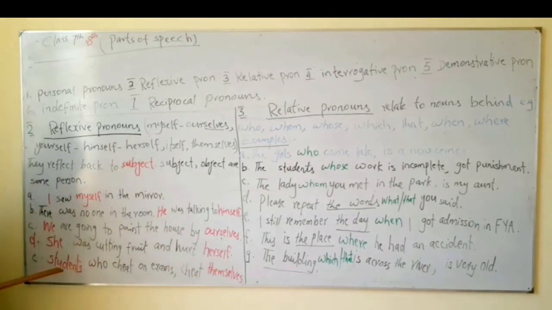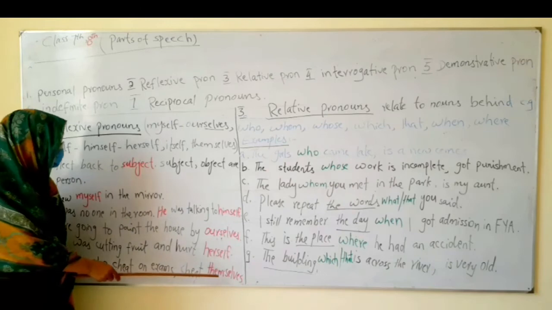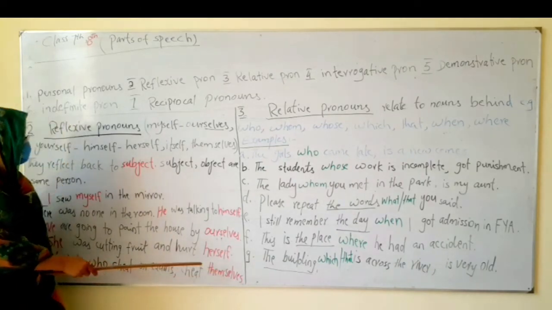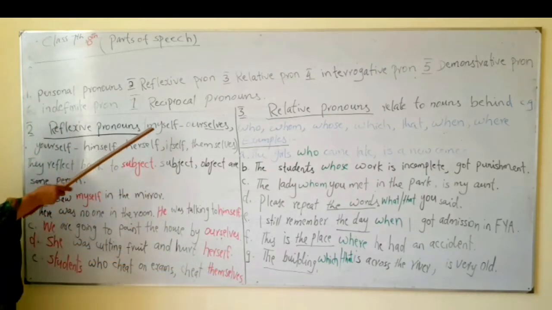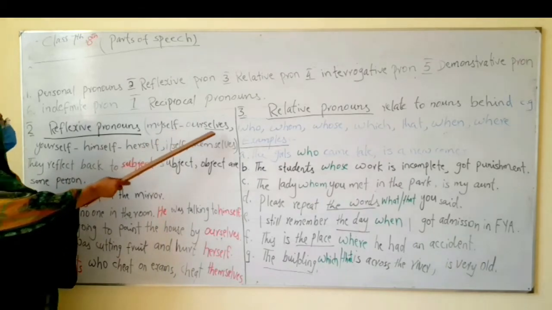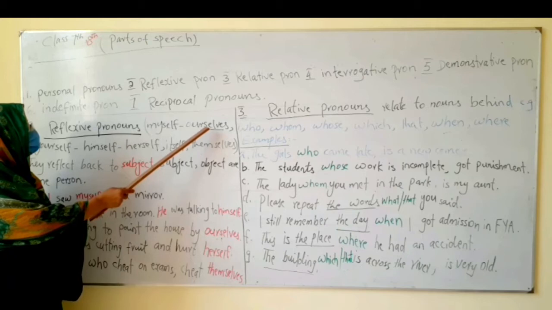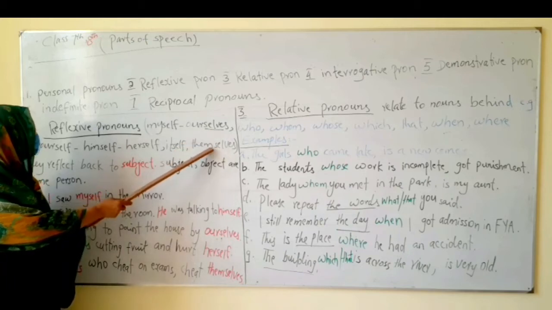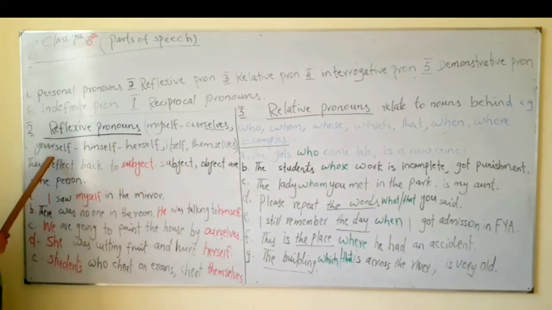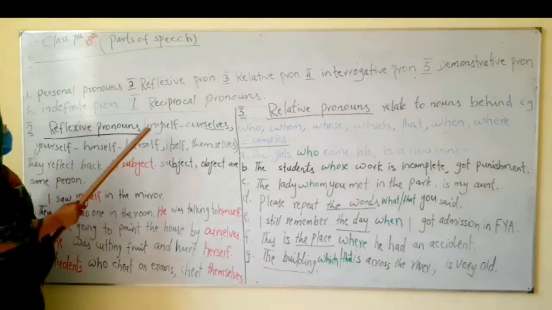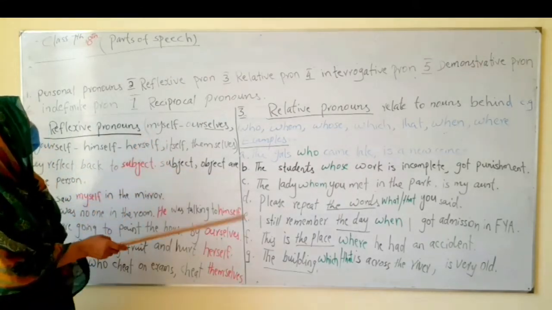Students is plural, so it is themselves. Understood? Self is added to singular, selves is added to plural. We have 3 plurals: ourselves, themselves, and yourselves also, and the rest are all singular.